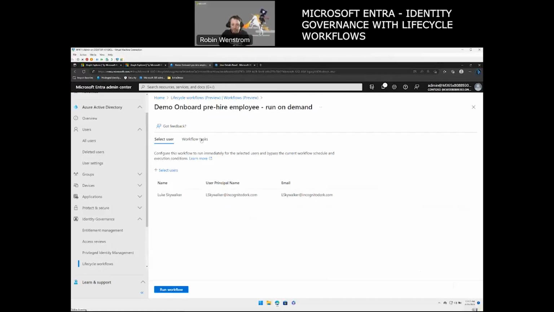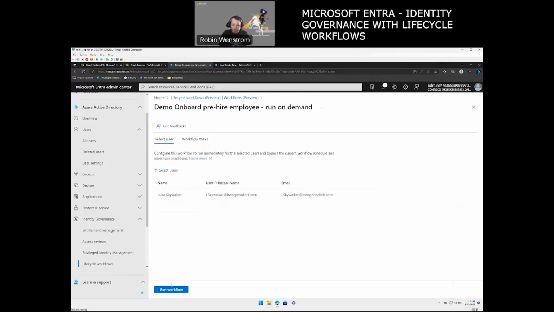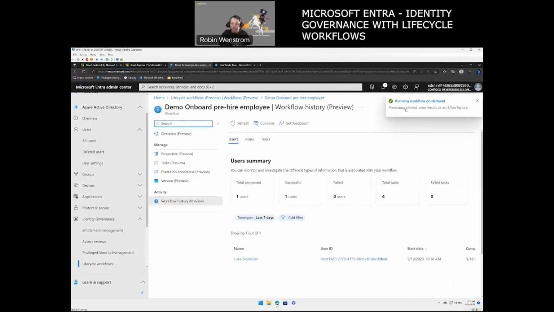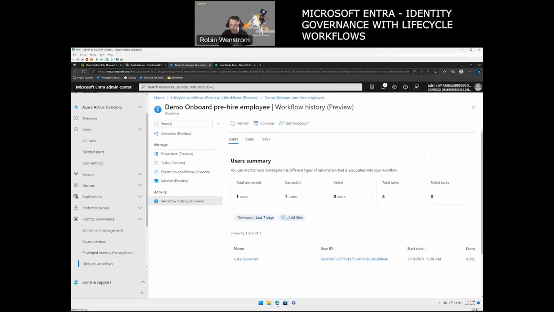Now, if I want a reminder, I can actually go to the workflow task and look at him to see what it will do. But in my case, I'm just going to run workflow. You get the information here saying that it's running on demand, the processing has started. And we see here in the list, we actually have Luke Skywalker with a user ID, a start date, which is our triggering, and we're going to look at that in a second. Now you see the user is processed, successful. We have 4 tasks that we're running.